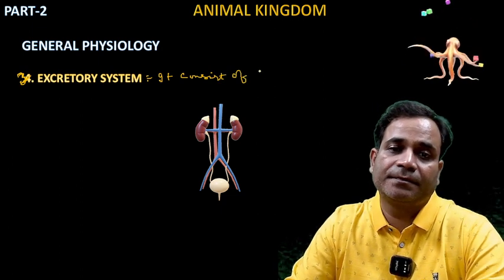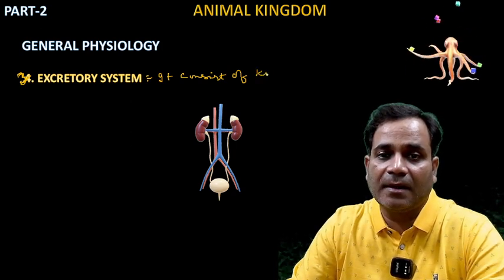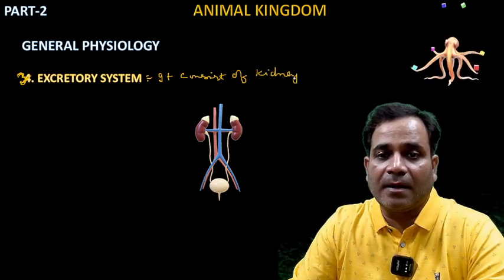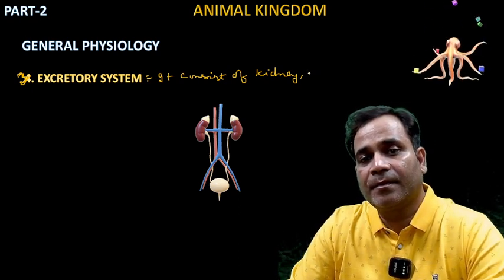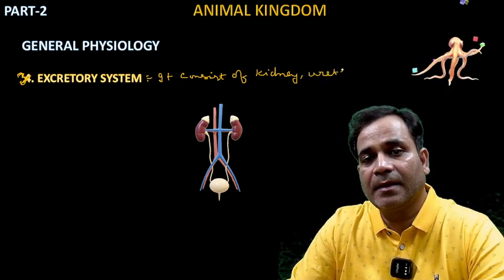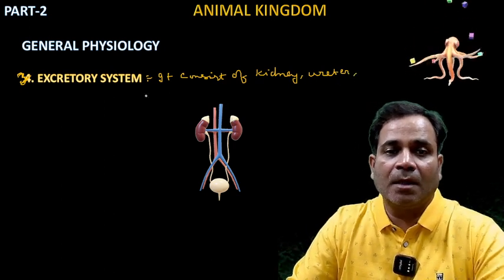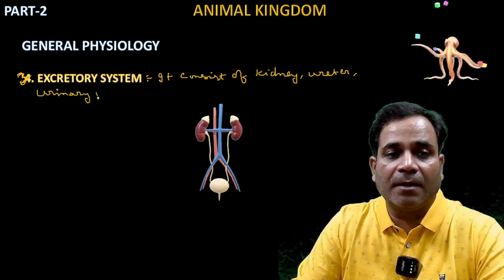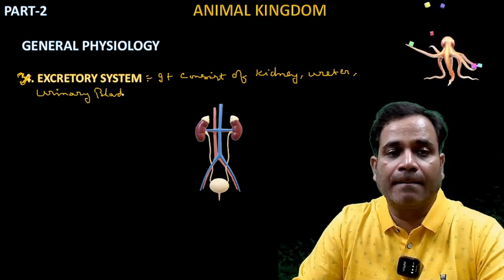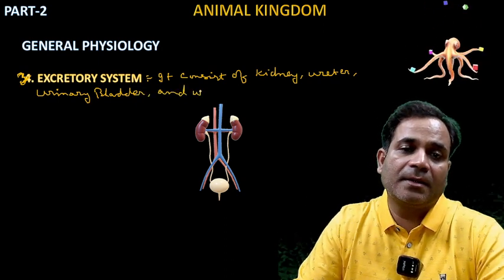So see, this system consists of kidney, ureter, urinary bladder, and urethra.